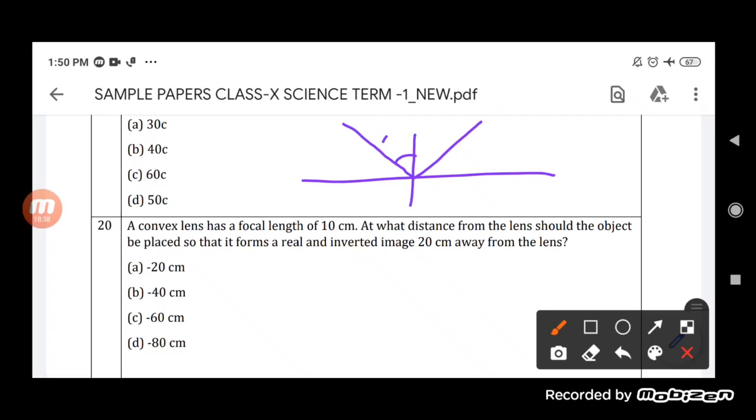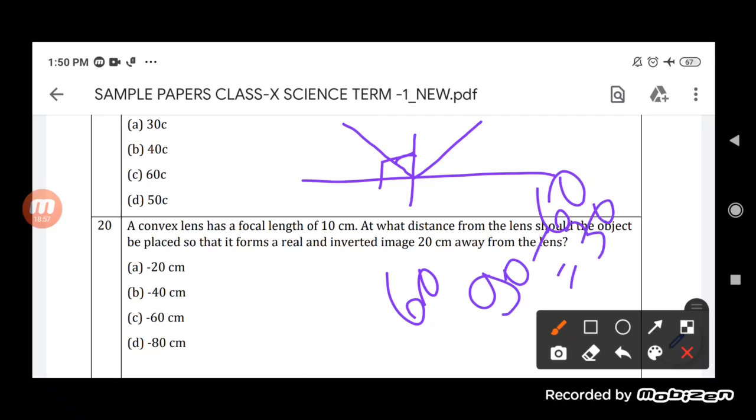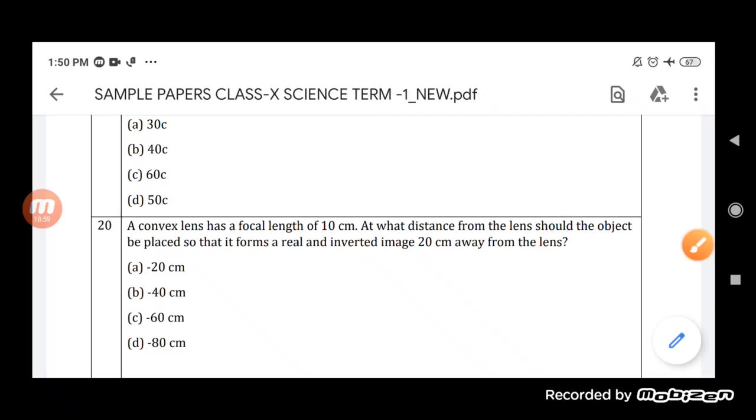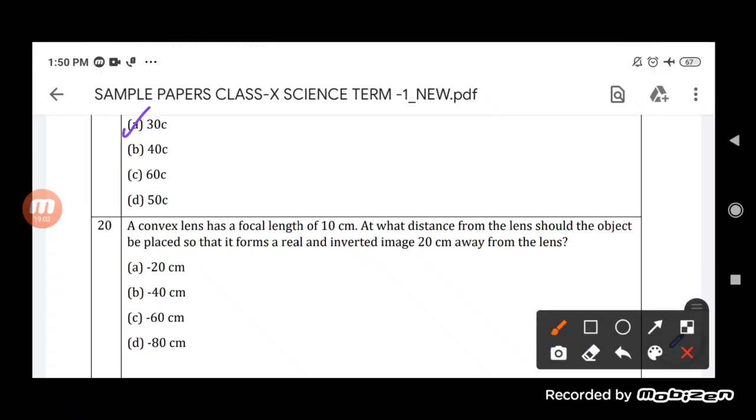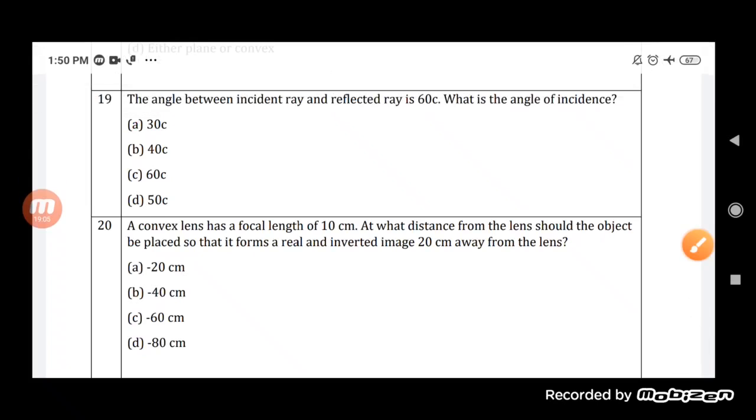If this is 60 degrees, then this is 90 degrees. So 90 minus 60 will be equal to 30 degrees. So the answer will be 30 degrees. The angle of incidence will be 30 degrees.